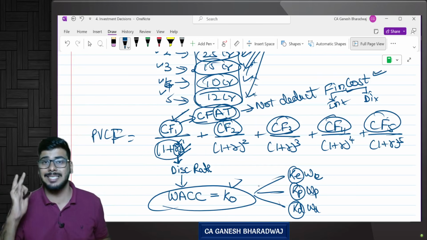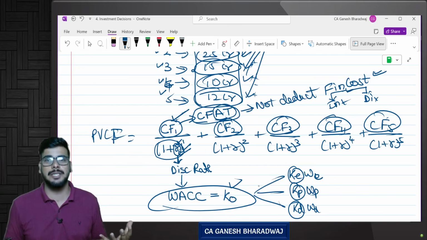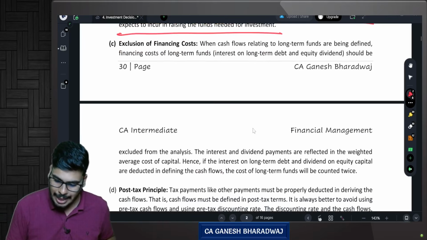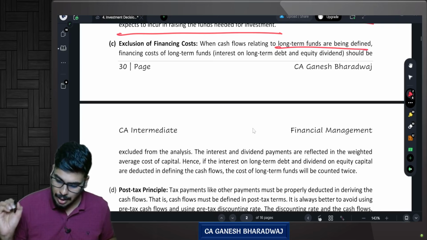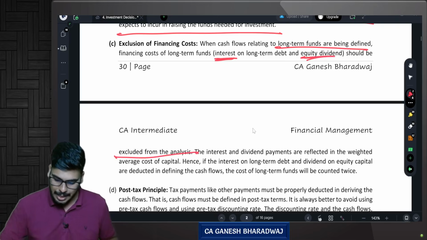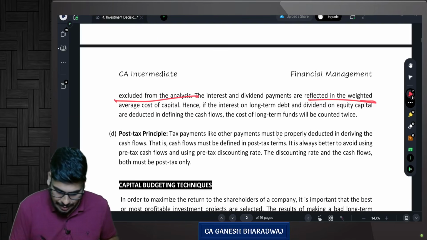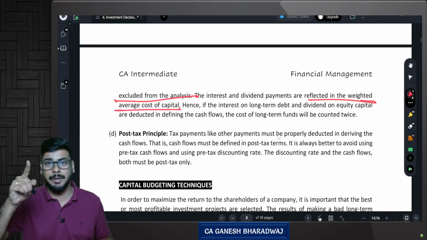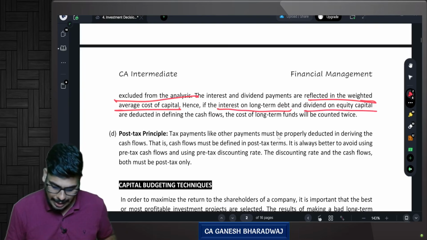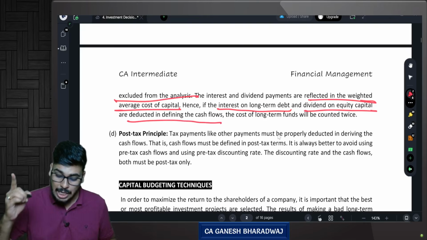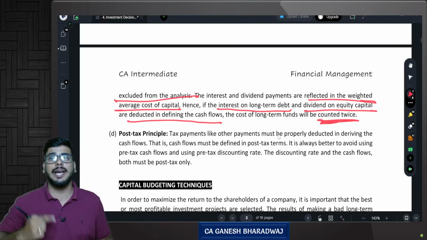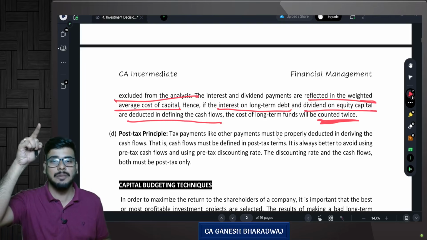Very important thing, guys. These are some fine things that students generally miss in the exam. That's why I'm pointing it out for you. Exclusion of financing cost. So when cash flows related to long-term funds are being defined, finance cost of long-term funds, that is interest or dividend, should be excluded from the analysis. See, these are reflected in the weighted average cost of capital. Look, all these words are coming from the institute study material. Correct. Hence, if the interest on long-term debt and dividend on equity capital are deducted and defined in the cash flows, the cost of long-term funds will be counted twice. So these things are already taken care of in the denominator. Please don't disturb the numerator once again.